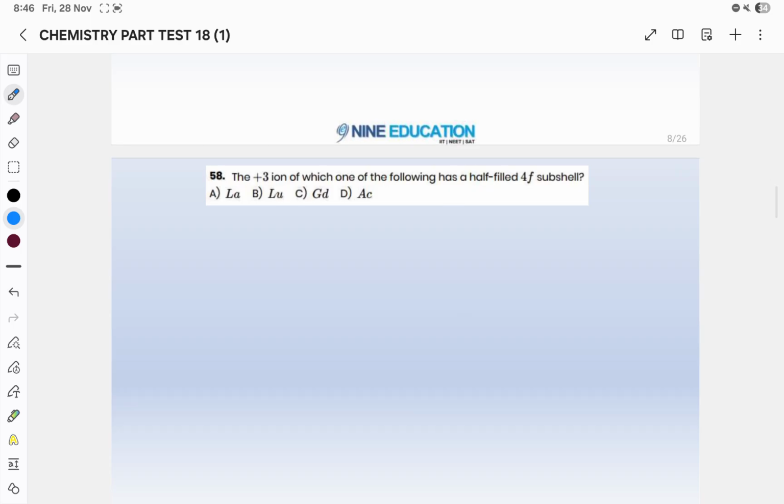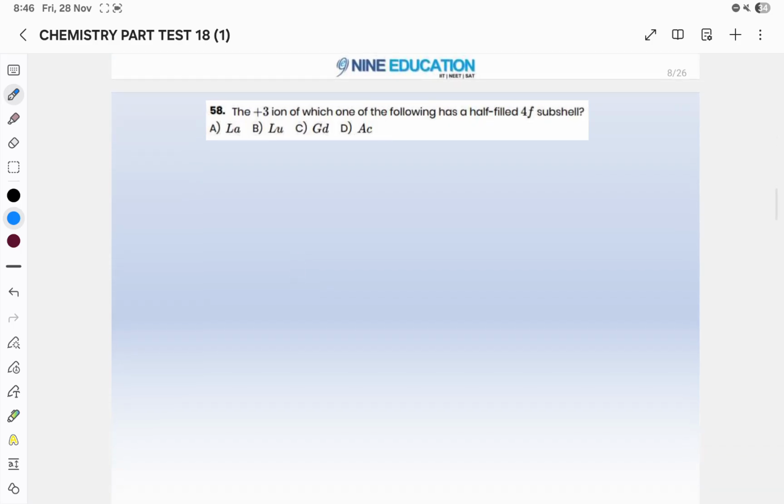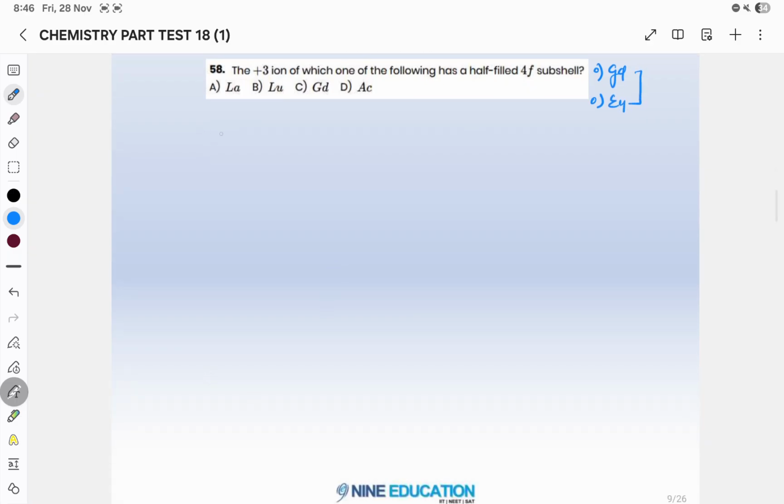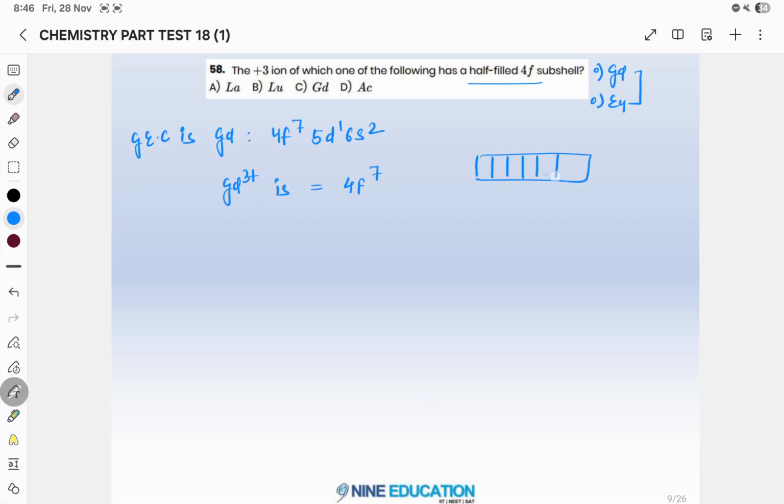Now we will do question number 58. Question number 58 is about the f block elements. For the f block elements, keep in mind Gd and Eu, these are the two important elements you have to keep in mind. The electronic configuration for Gd, the general electronic configuration, is 4f7 5d1 6s2. So Gd3+ is 4f7. It is asking about the half filled 4f subshell. How many orbitals does the 4f subshell contain? 7 orbitals.